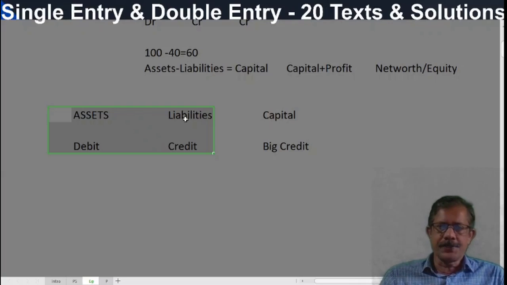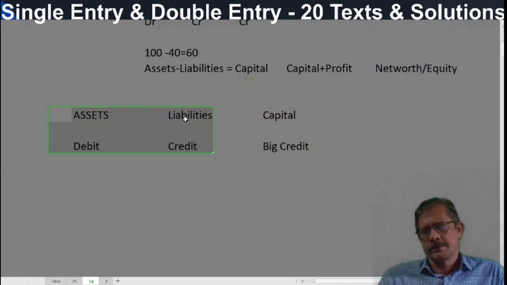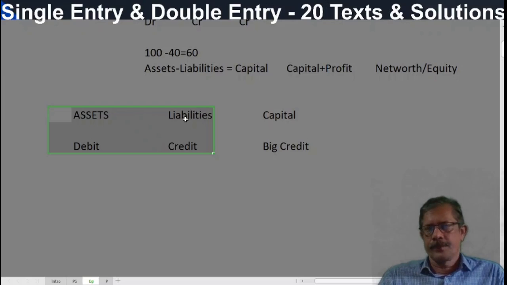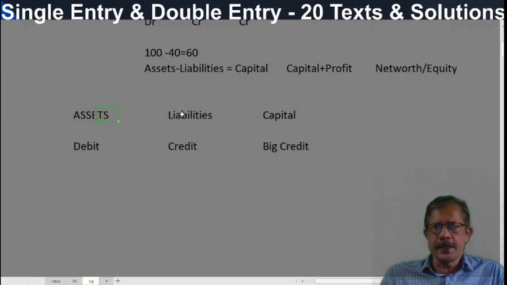A million transactions between assets and liabilities only never bring a change in the capital. You can write several million journal entries where one aspect is an asset and another is a liability, and that never changes capital. For example, say 100 rupees is the total asset and liability is 40. If we pay 10 rupees to a creditor, capital never changes.